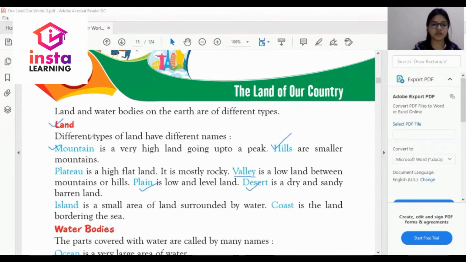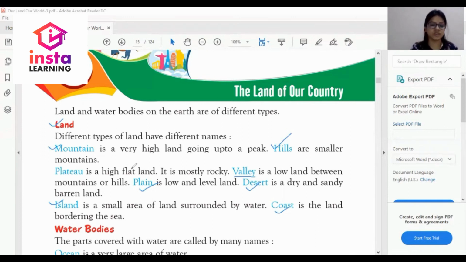The next one is island. What is an island? An island is a small area of land surrounded by water. कैसा area? छोटा area जिसके चारों water हो. The last one is coast. What is a coast? The land bordering the sea is called coast.